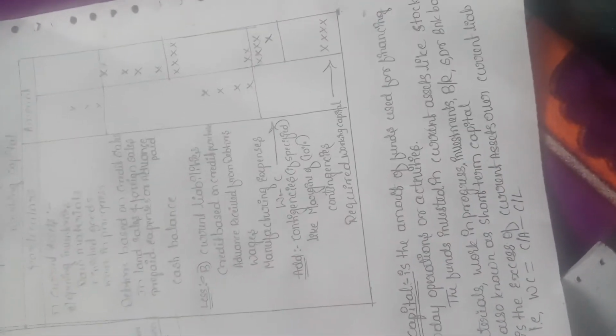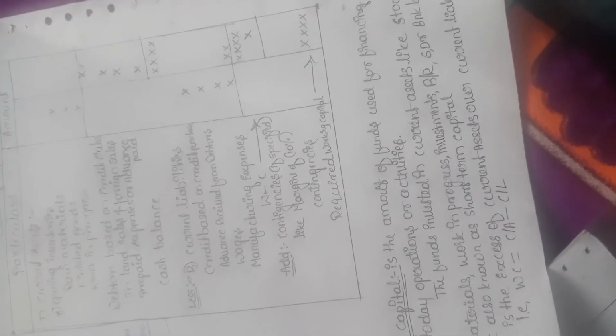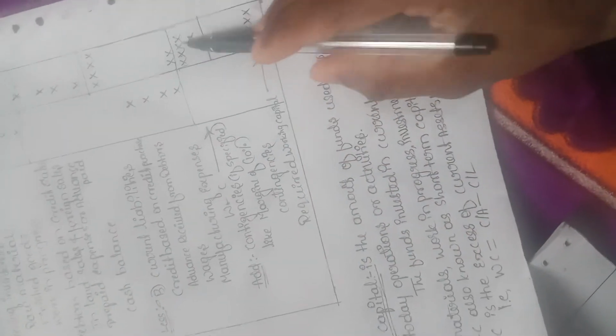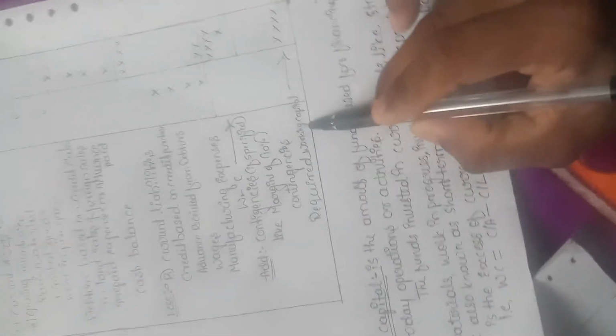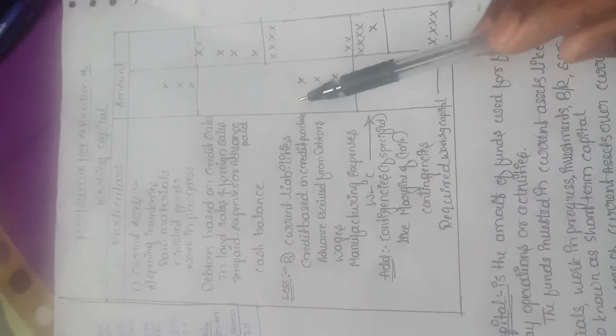It may happen, we are not going to predict it. Sometimes it may come or may not be included in our activities, so that is our contingencies. After adding contingency, we get the required working capital. This is the total for the pro forma of required working capital.